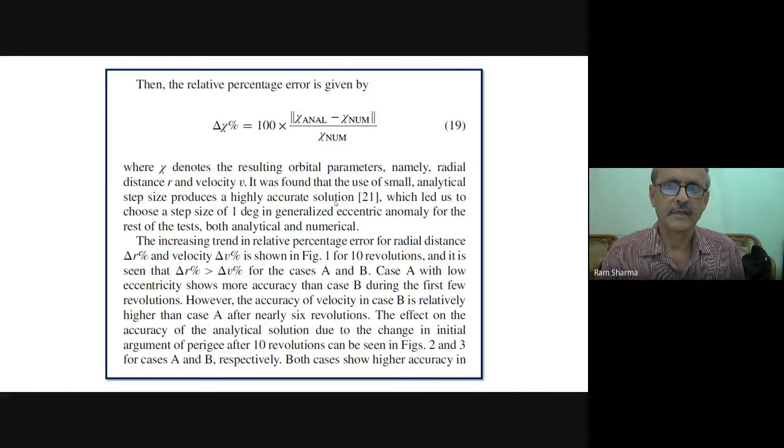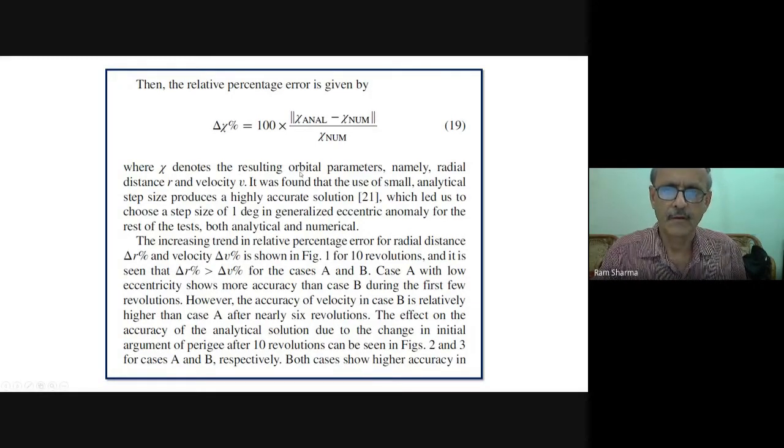This is the analytical minus the numerical difference, mod. We have taken the mod only; plus or minus, we have not bothered which side it is going. Then this is the numerical value, which has been generated accurately, and then multiply by 100. So that's the percentage.